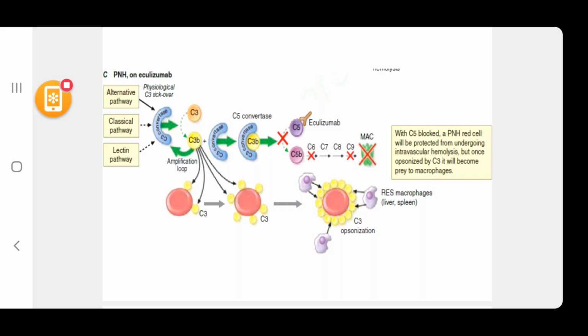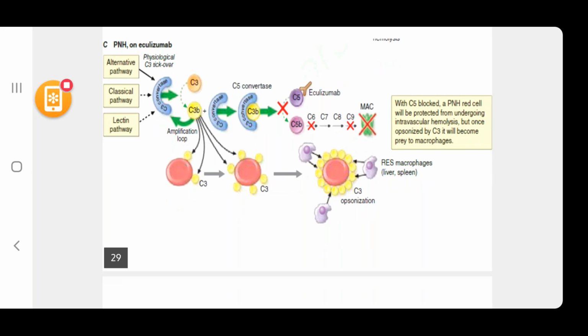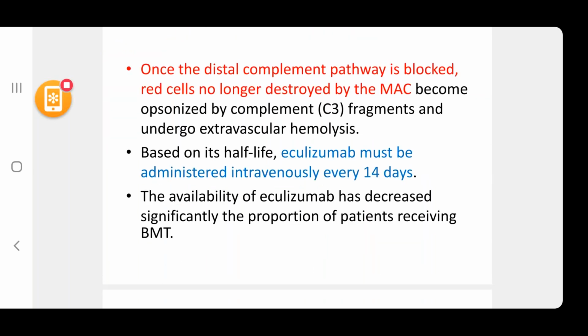So intravascular hemolysis is prevented, but extravascular hemolysis is not prevented. Once the distal complement pathway is blocked, red cells no longer destroyed by the MAC become opsonized by complement C3 fragments and undergo extravascular hemolysis.